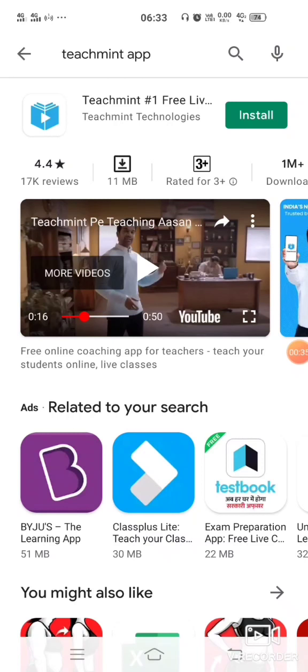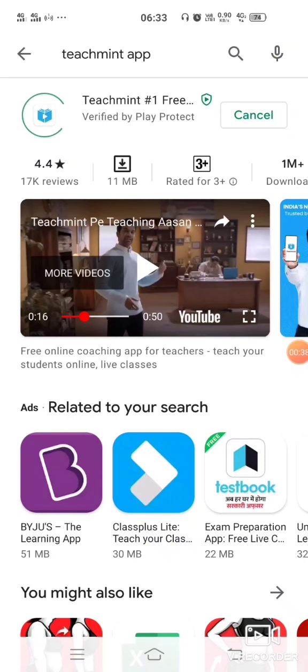It consumes only 11 MB to install. So here I am installing this app. The reviews are also good, the rating is 4.4, and it takes less than 1 minute to install.